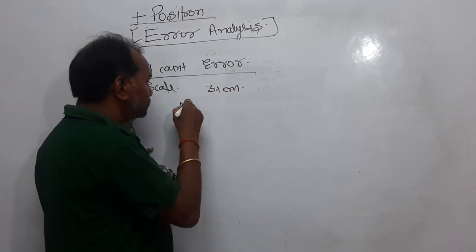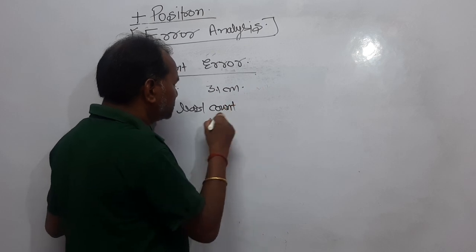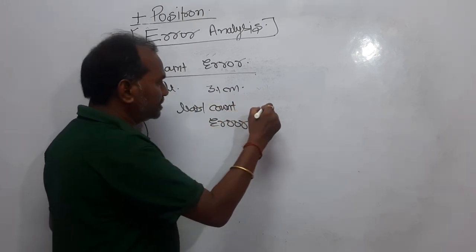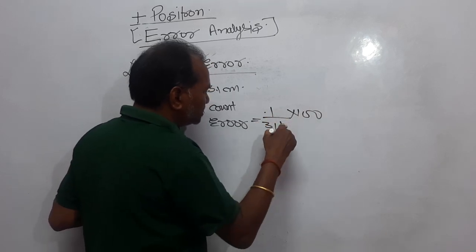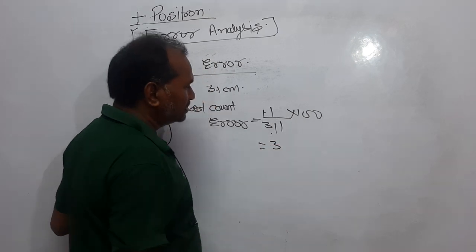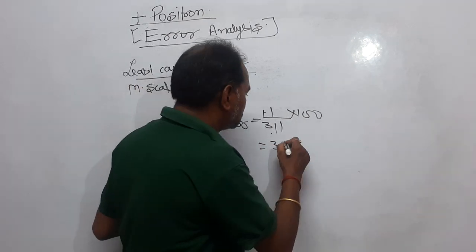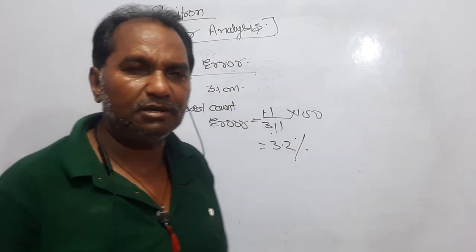Now the least count error in this value will be least count 0.1 divided by the value, multiplied by 100. You will get the least count error as 3.2%.